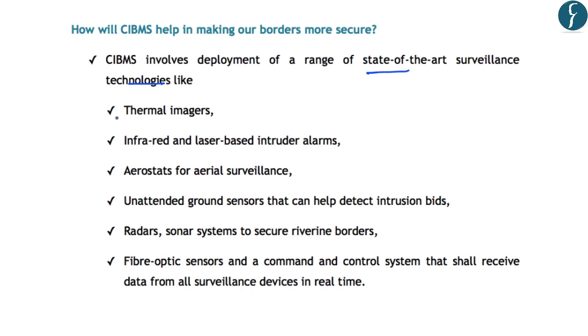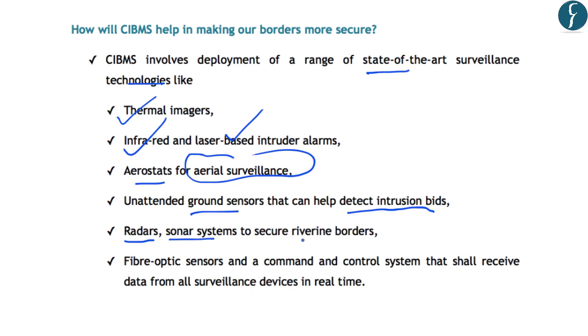Now, the Comprehensive Integrated Border Management System, or the CIBMS, includes various state of the art surveillance technologies. And these include thermal imagers, infrared and laser based intruder alarms, aerostats for aerial surveillance, and unattended ground sensors that can help detect intrusion by terrorist organizations. Also, it uses radars and sonar systems to monitor the riverine borders. And finally, it has fiber optic sensors and a command and control system that shall receive the data from the surveillance devices in real time.